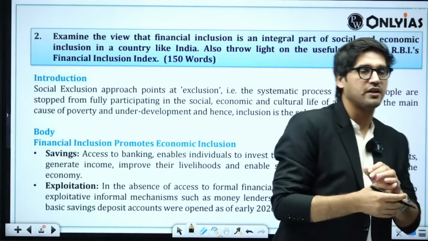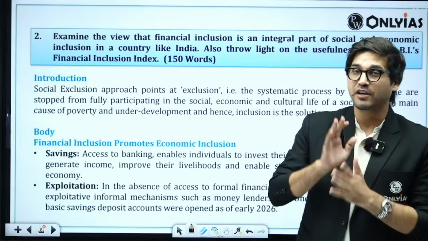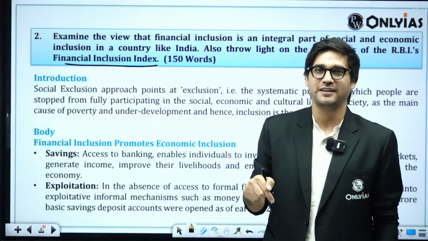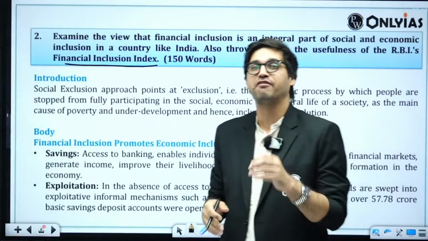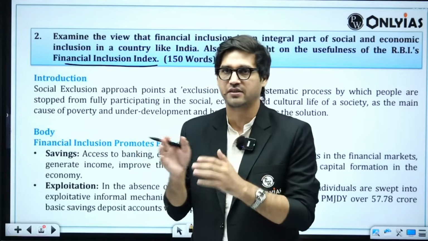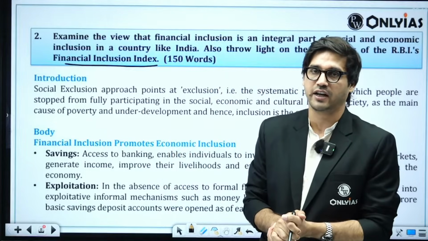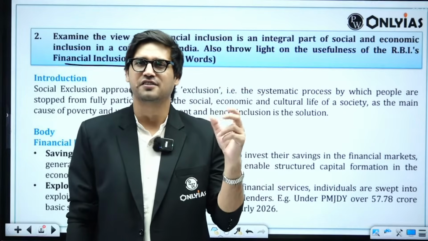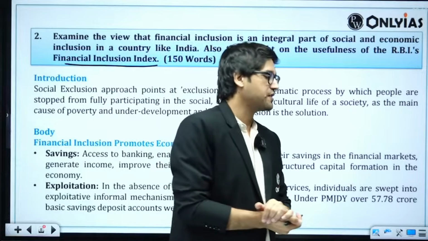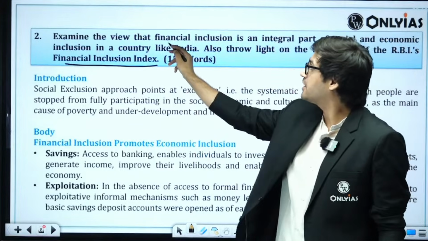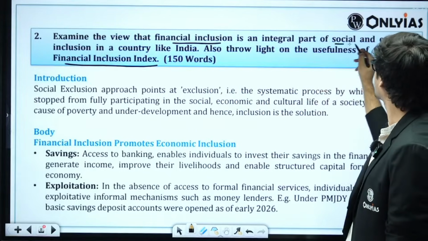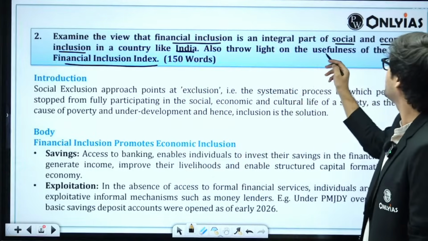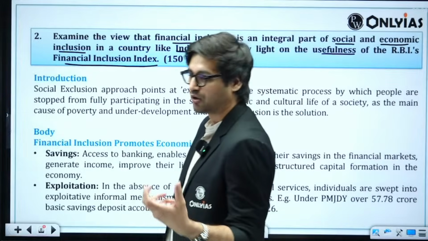The next question is question number 2. Again, question number 2 is surprising because in this year's prelims itself, they had asked a question with respect to what we mean by financial inclusion index, or what are the parameters of RBI's financial inclusion index. And then they have asked the same question in this year's mains too, although there is some bit of variation here. The question says, examine the view that financial inclusion is an integral part of social and economic inclusion in a country such as India. Also throw light on the usefulness of RBI's Financial Inclusion Index.